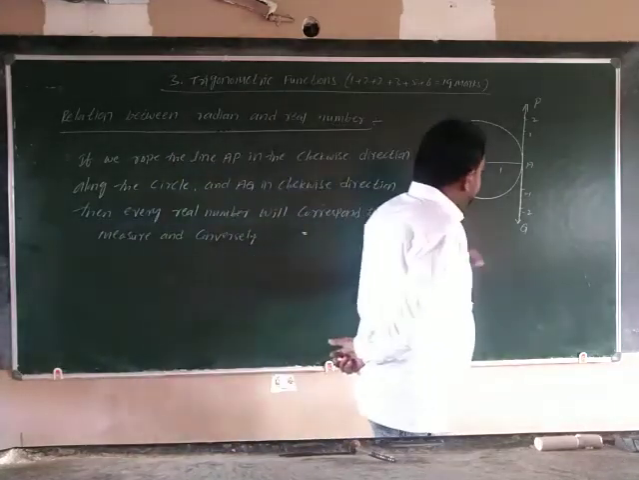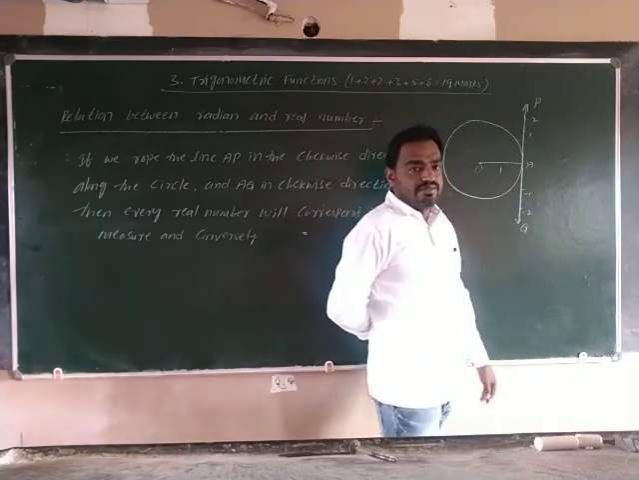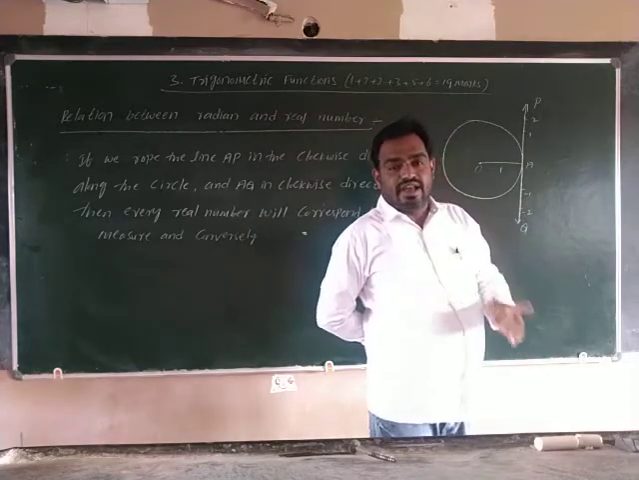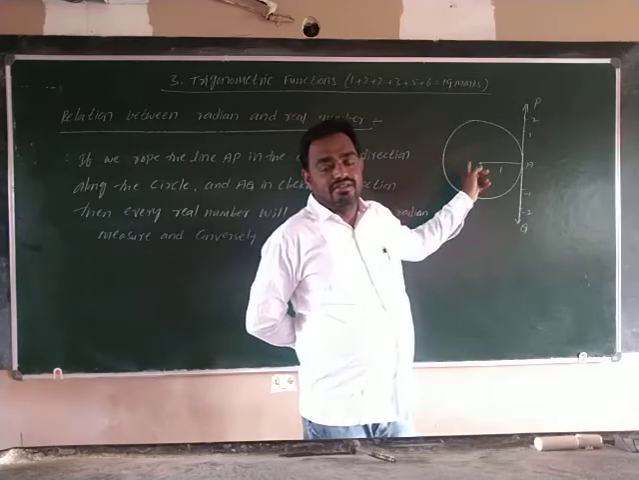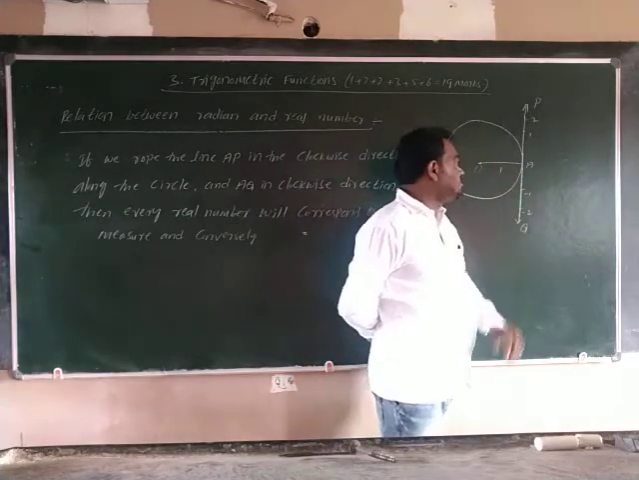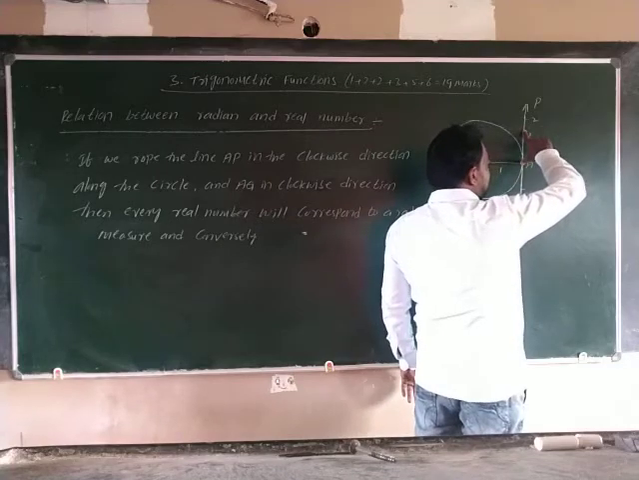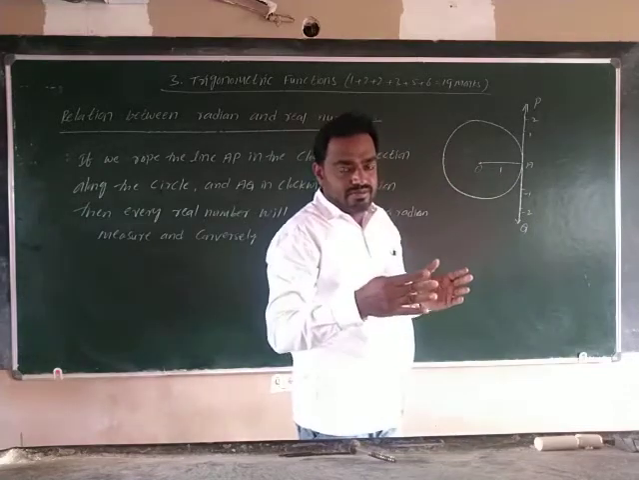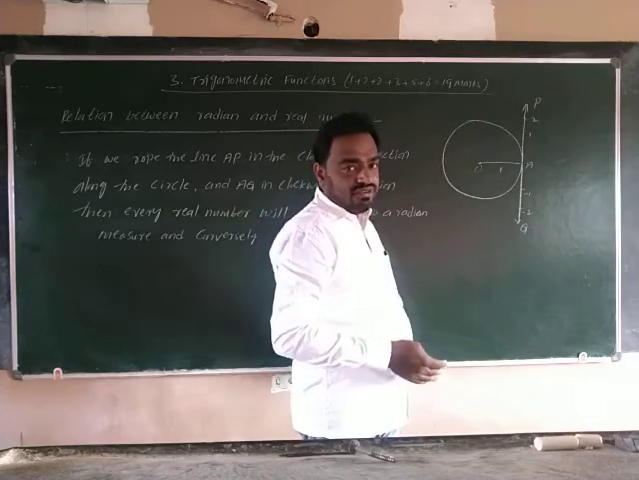See here, this is a unit circle. I draw one tangent. Tangent means a line that touches the circle at one and only one point; that line is called a tangent. Okay, this is the tangent to the circle. Just take one point here. This is the length. Now on the line, how are we taking the real numbers? The right side is positive numbers, and the left side we take as negative.